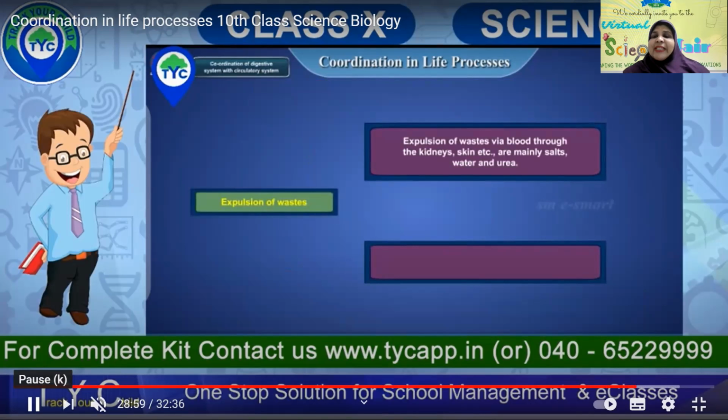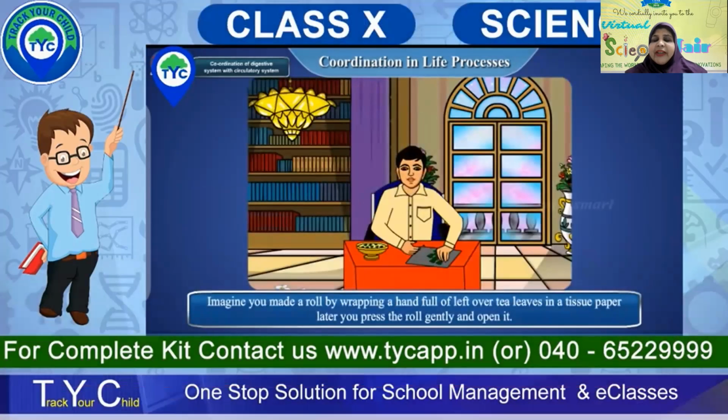So digestive, circulatory, and nervous systems are in coordination when digestion takes place. And how is waste expelled out of your body? The expulsion of waste via blood through the kidneys, skin, etc. involves mainly salts, water, and urea. Till digestion, we have seen that the nervous system and the circulatory system were also involved, and how they were linked and coordinated. Then when waste material has to be expelled out of your body, the excretory system comes into the picture. You can see how skin and kidneys help in maintaining the salts, water, and urea in our body. And the undigested food material is excreted and thrown out.